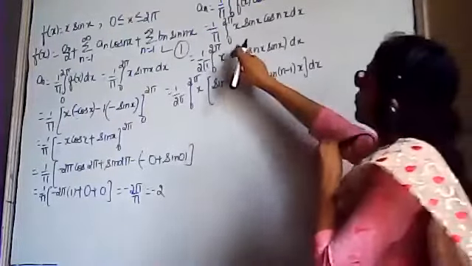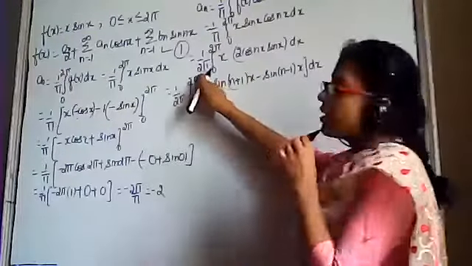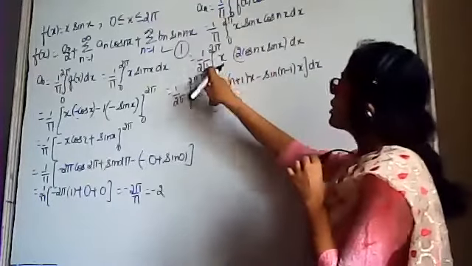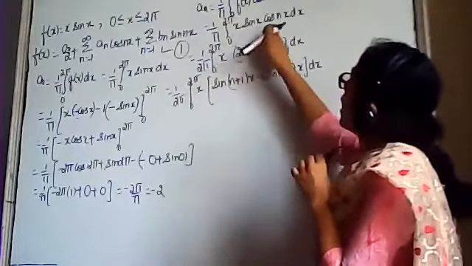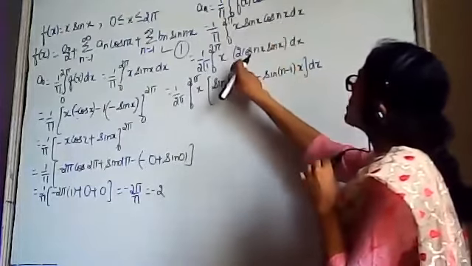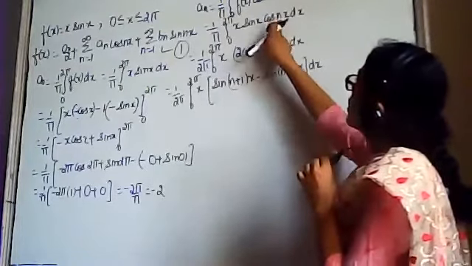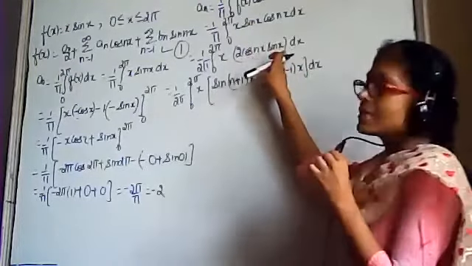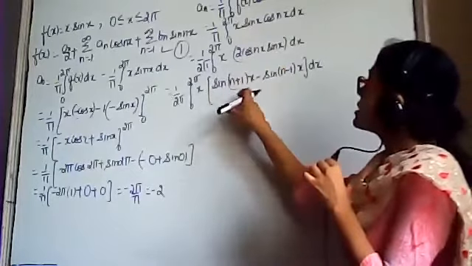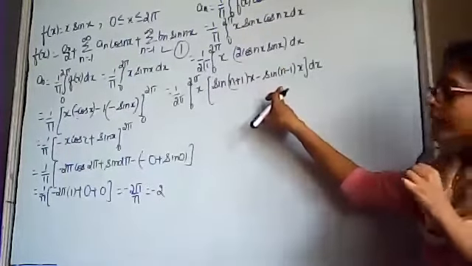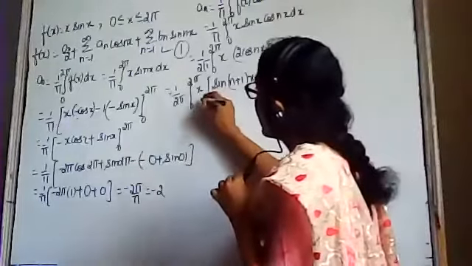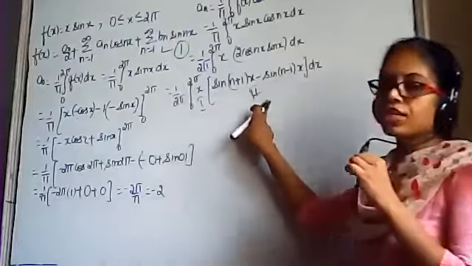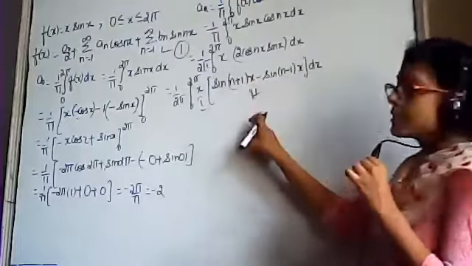First of all, we multiply with 2 and divide with 2. This is 1 upon 2 pi, limits of integration from 0 to 2 pi, x as it is, and we have made this term as 2 cos nx sin x. Now this is of the form 2 cos a sin b, and 2 cos a sin b is sin(a plus b) minus sin(a minus b). Now we can apply the u into v formula. This is the first function and this whole function is the second function.